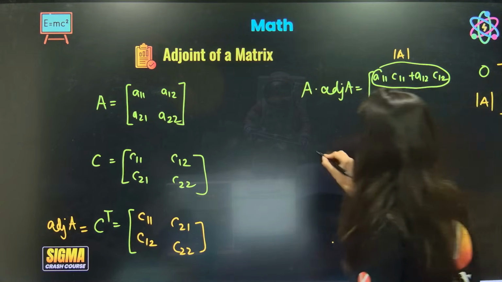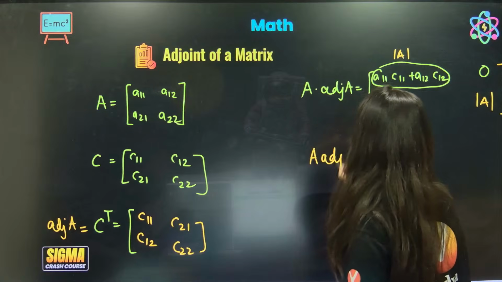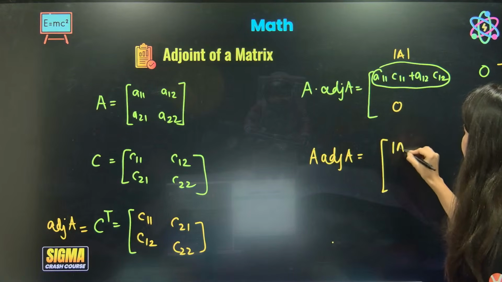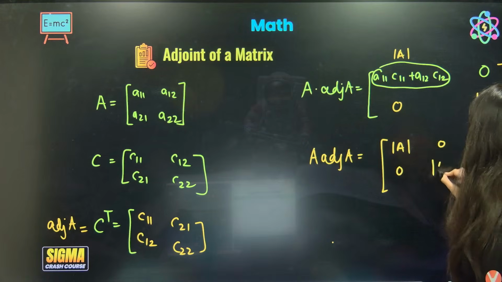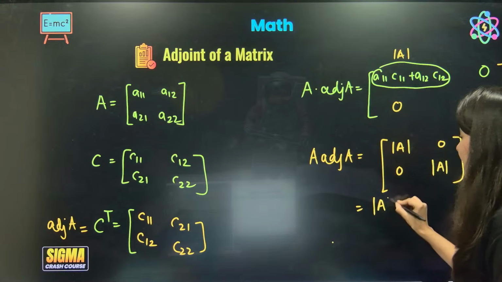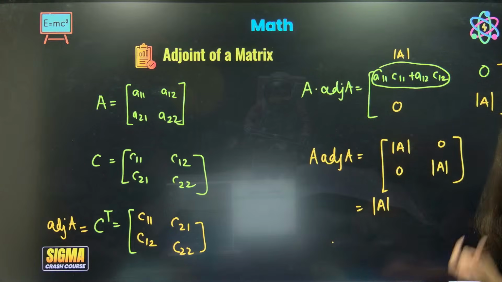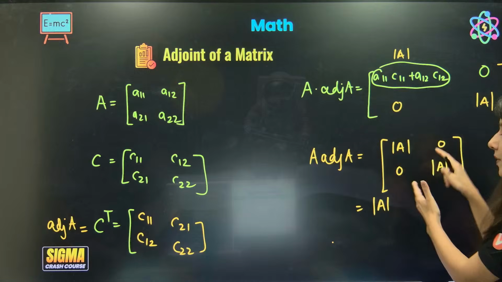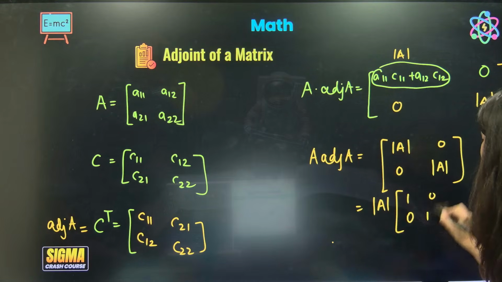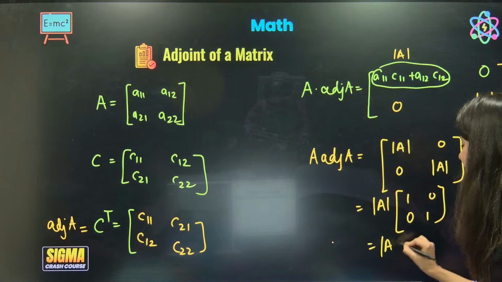Okay, this is your matrix. So A into adjoint of A, my dear students, is nothing but determinant A, 0, 0, determinant A. Now, let's take determinant A common. This is a matrix, right? So for a matrix, how do you take common? It should be there in each and every element, then only you can take it common. This is 1, 0, 0, 1. So this is determinant A into I.